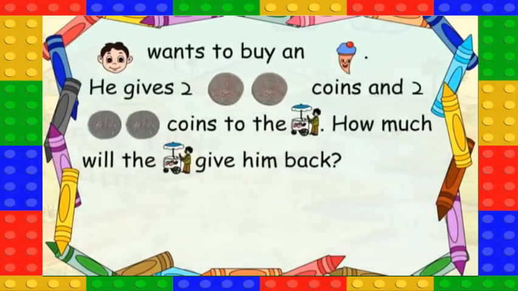Chinu wants to buy an ice cream. He gives two 2 rupee coins and 2 1 rupee coins to the ice cream seller. How much will the ice cream seller give him back?